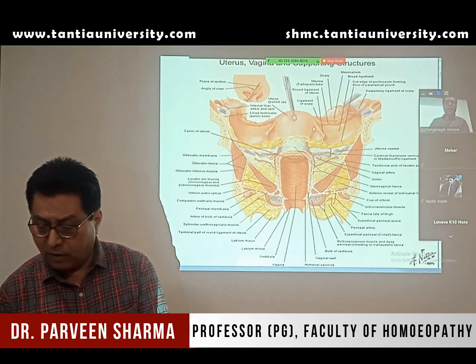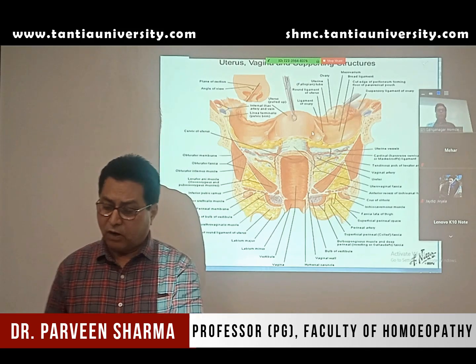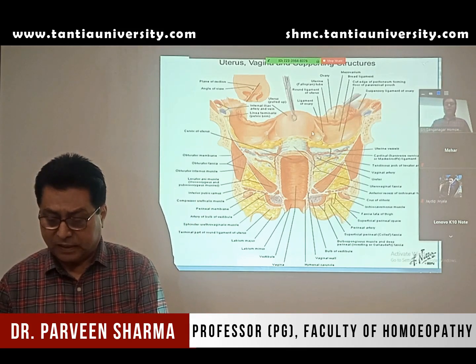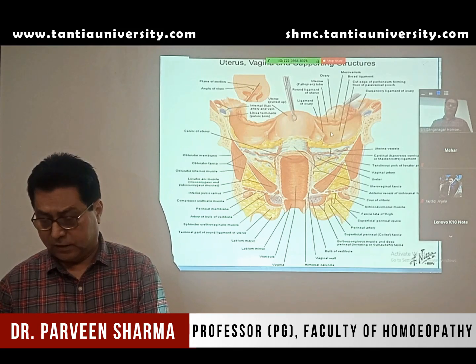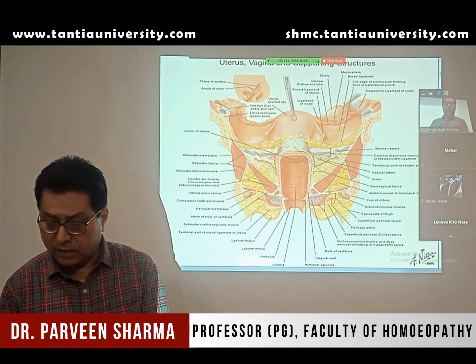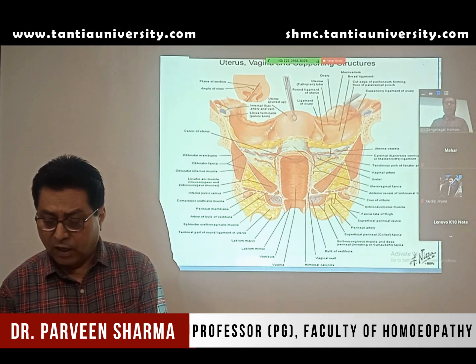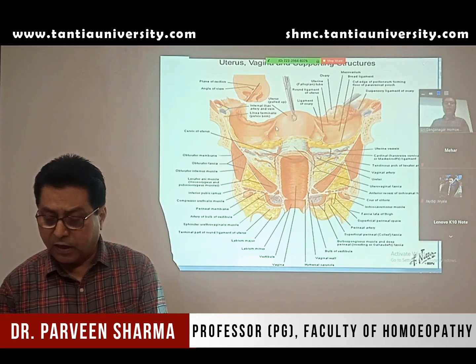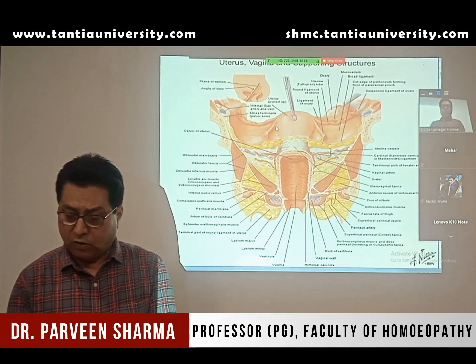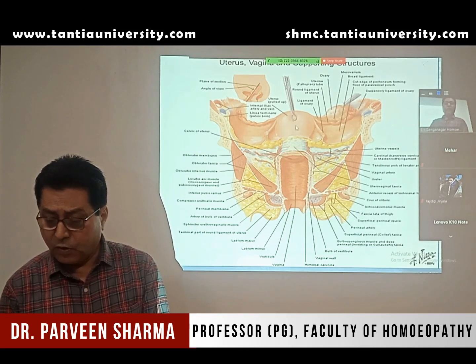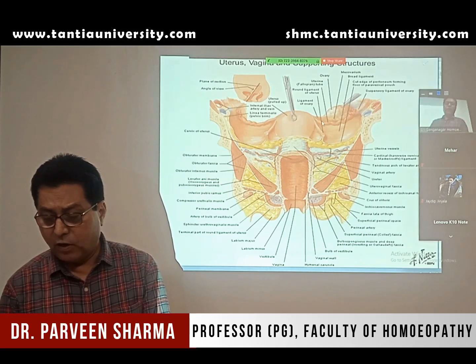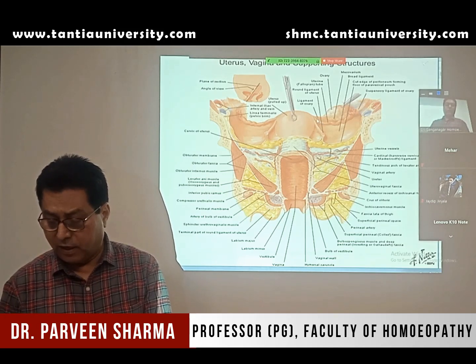When you see the lateral border of the uterus, it gives attachment to a lot of structures. What you can make out is the broad ligament of the uterus. The broad ligament is a peritoneal fold that attaches the lateral border of the uterus to the lateral pelvic wall. Then the two fallopian tubes, or uterine tubes, open into the upper part of the lateral border.